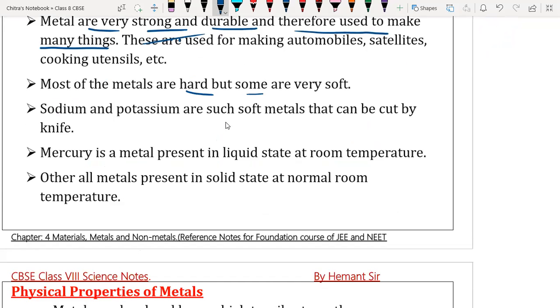Most of the metals are hard, but some are very soft. Iron, ferrous, is very hard, and some are very soft, like gold and silver.